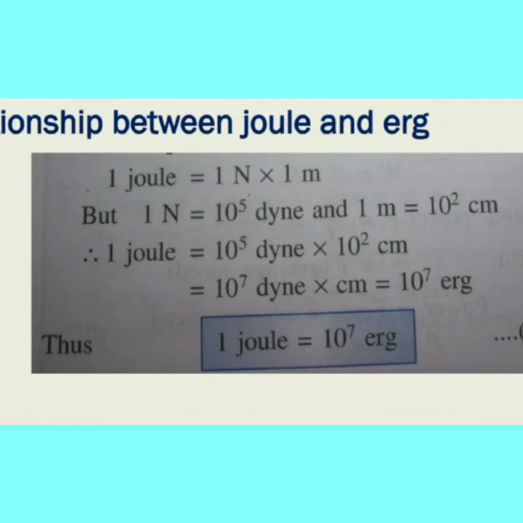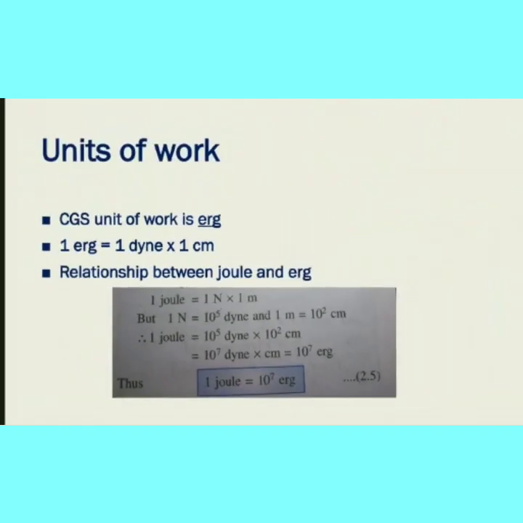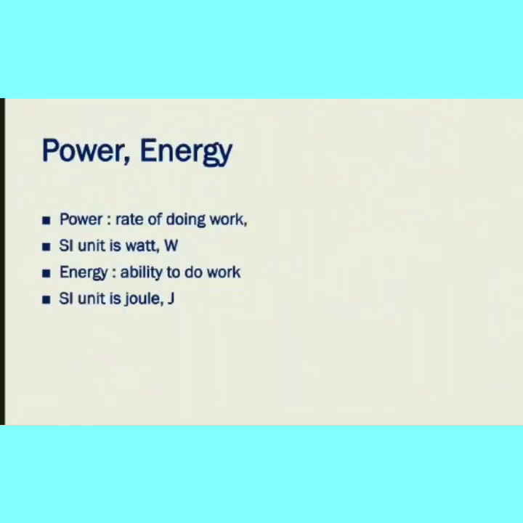So substituting, 1 joule is 10 power 5 dyne into 10 square centimeter. Adding the powers, 10 power 7 dyne into centimeter. Dyne into centimeter is erg. So 1 joule is equal to 10 power 7 erg.